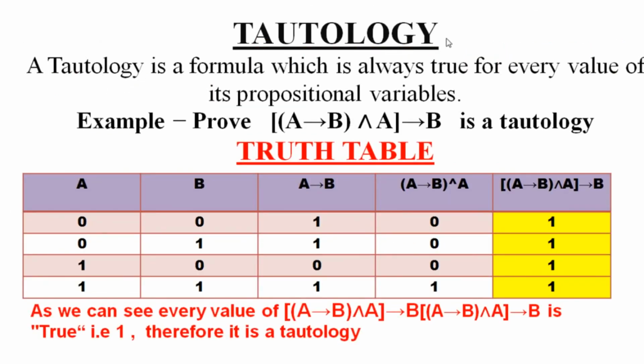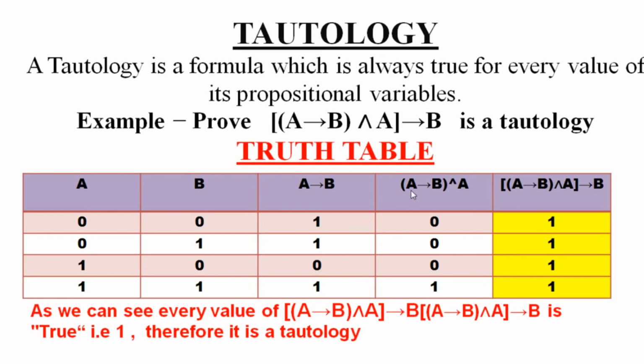Now, what is a tautology? A tautology is a formula which is always true for every value of its propositional variables. Now let us check. (A implies B) is a tautology. Very interesting. Just have a look. We know how to fill the table. So I have done 0, 1, 0, 1, 0, 0, 1, 1. A implies B: when it is true, false, it is false, and in all other cases it is 1.